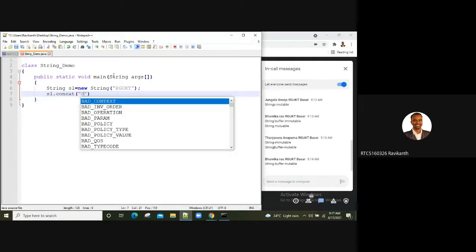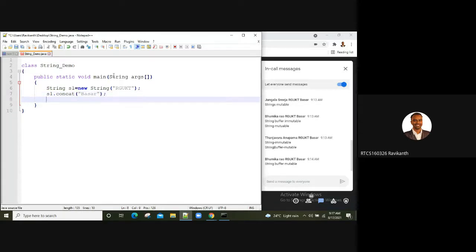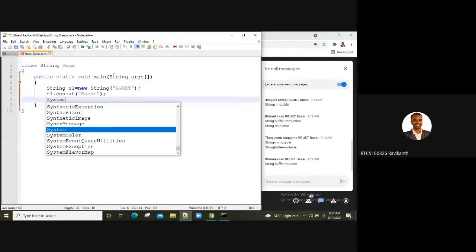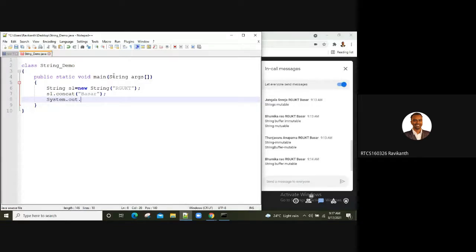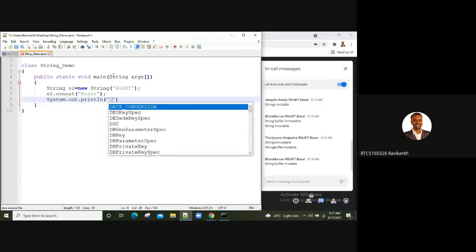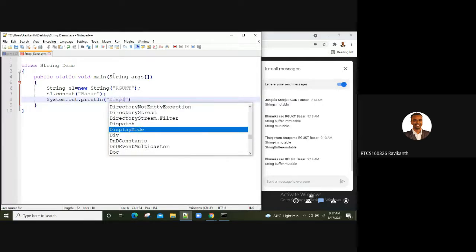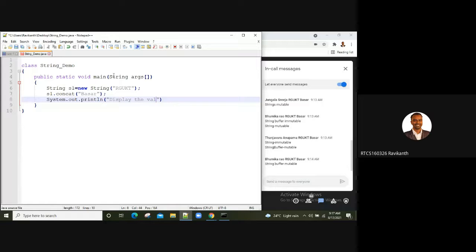Then System.out.println to display the value of s1 after concat. Just for your sake, I'm using this statement precisely.